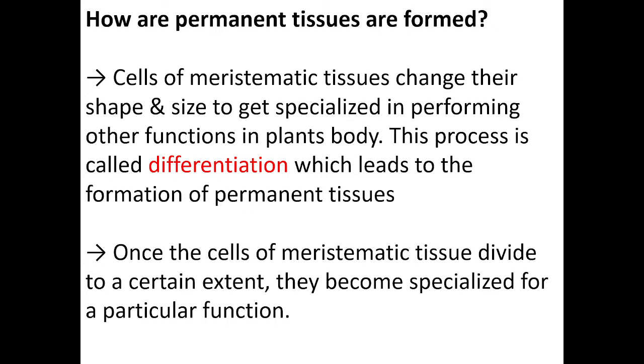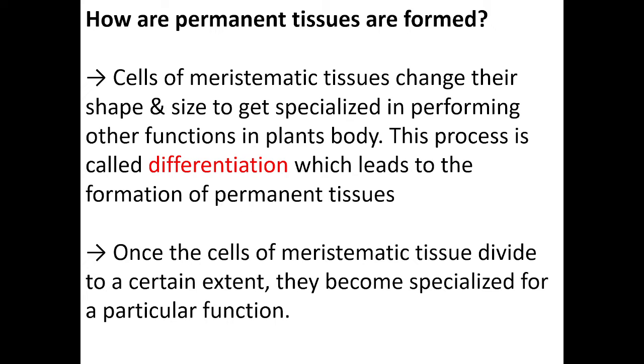It means we can say that the meristematic cells keep dividing and growing until they reach a stage where they lose their ability to divide. Each and every cell has a particular capacity. When the cells reach that capacity, they stop working.